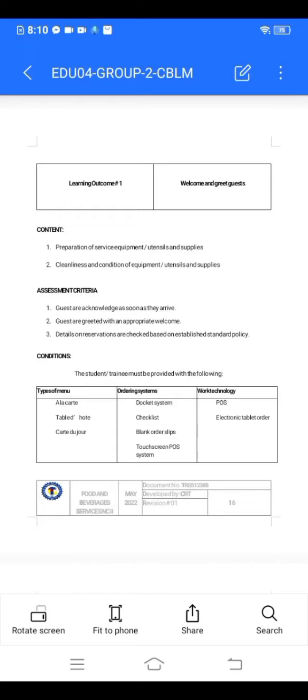You can search it, but please maging mapili sa kukuhanin na content and make sure na inline pa rin sa core competency yung content. Next is the assessment criteria, where you can find again from the training regulation under the performance criteria. Copy-paste it. Then, for the conditions, you can find it from the range of variables. Copy-paste lang.